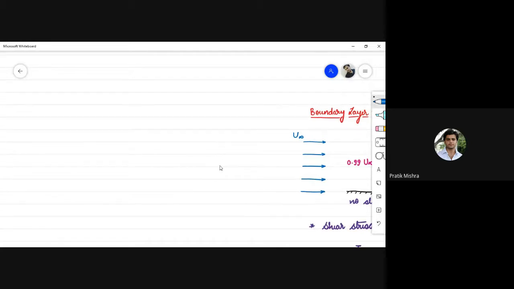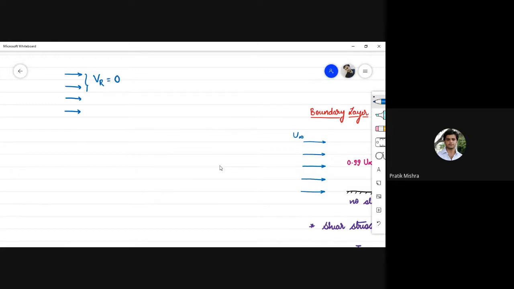For suppose you have a free stream, and in this free stream the different layers of the flowing fluid, the relative velocity of different layers of the flowing fluid is zero.